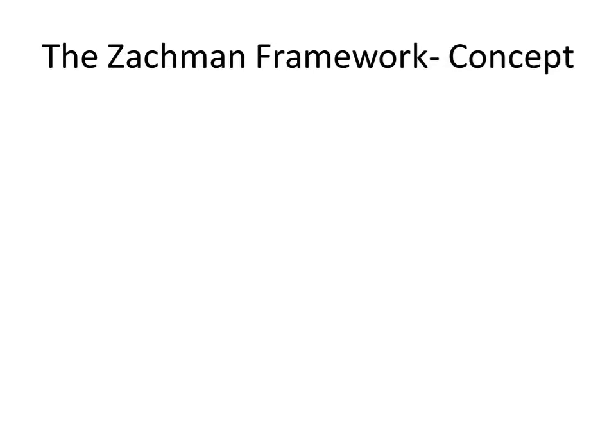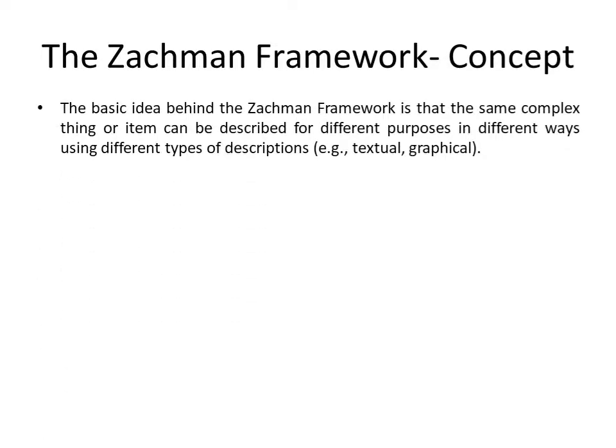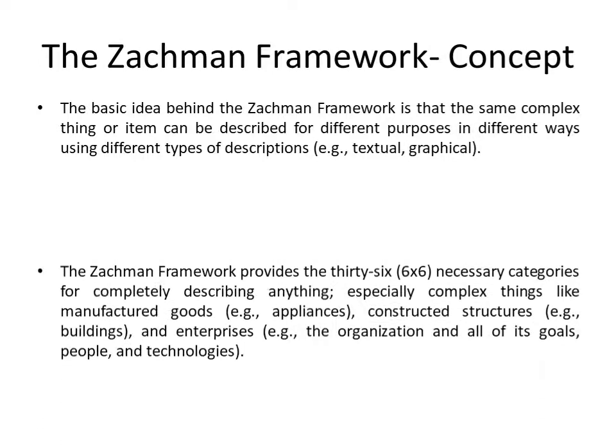The Zachman framework concept. The basic idea behind the Zachman framework is that the same complex thing or item can be described for different purposes in different ways using different types of description, for example textual or graphical.